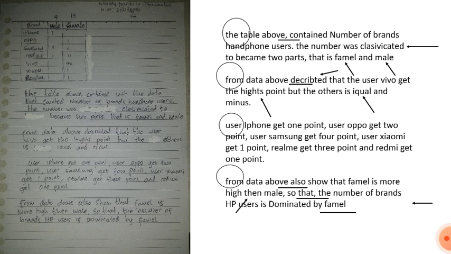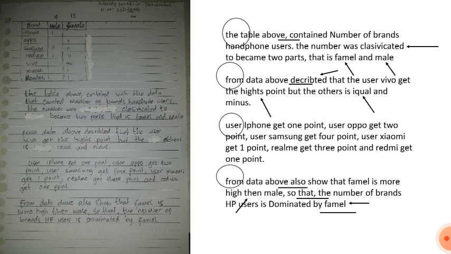I also did the analysis to point out the errors that I found in my friend's writing. He wrote: the table above contained number of brands handphone users. The number was classified to become two parts, that is female and male. From data above, described that the user FIFO get the highest point, but the others is equal and minus.